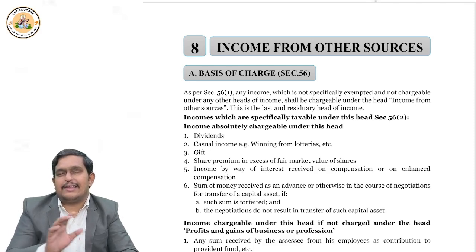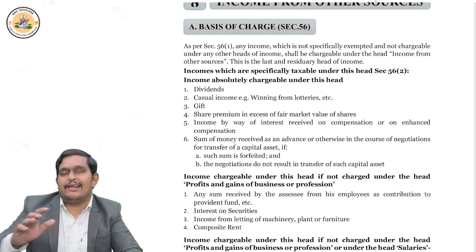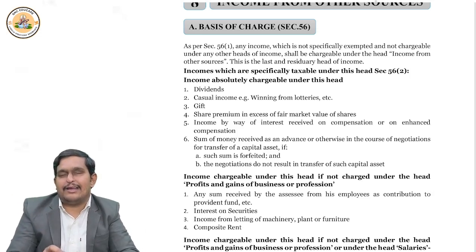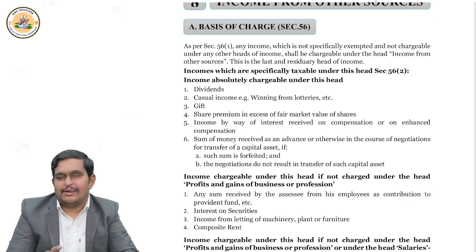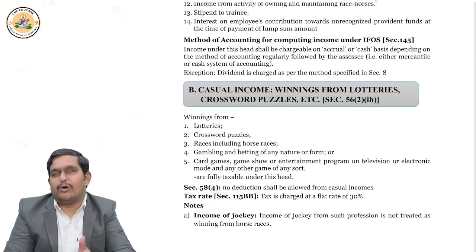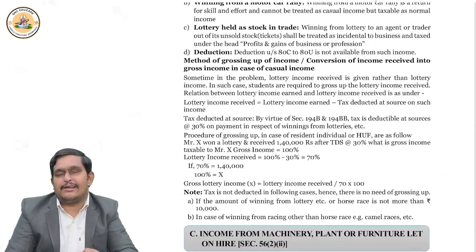So what did we learn? Certain incomes are absolutely taxable here. What are they? Dividend income is absolutely taxable here. Casual incomes like winnings from lottery, betting on horse races, gambling, are taxed here. Then we discussed gifts: if it is from an employer, taxed under salary; if it is in relation to business and profession, taxed under PGBP; but if it is other than that, it is taxable under income from other sources. Then we discussed interest on enhanced compensation or initial compensation, and advances forfeited if there is a breach of contract by the other party. These are items which are taxed under income from other sources.